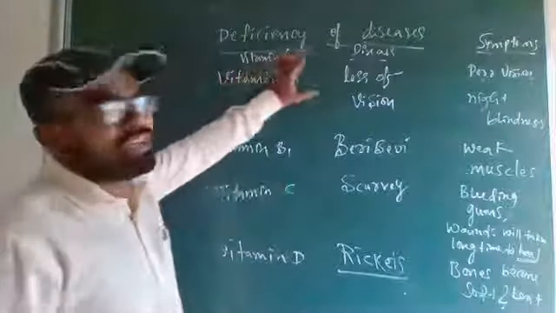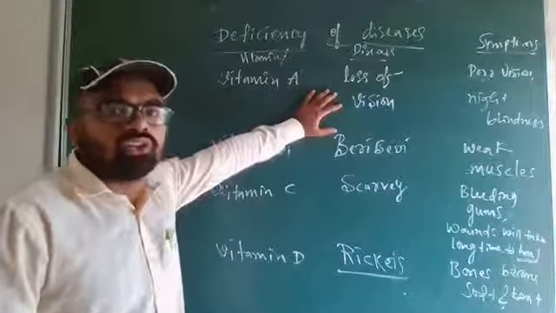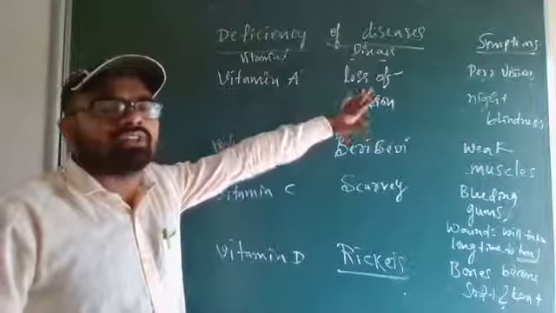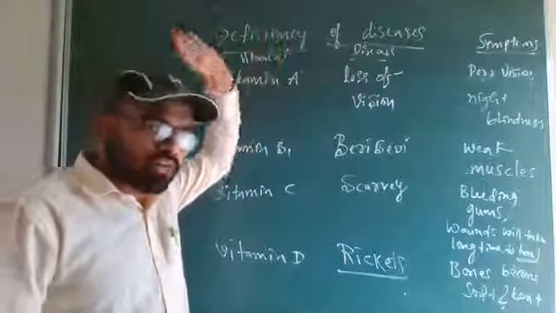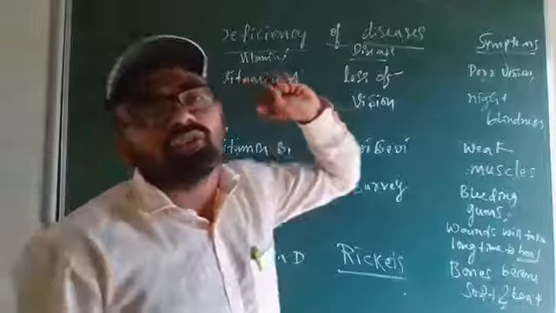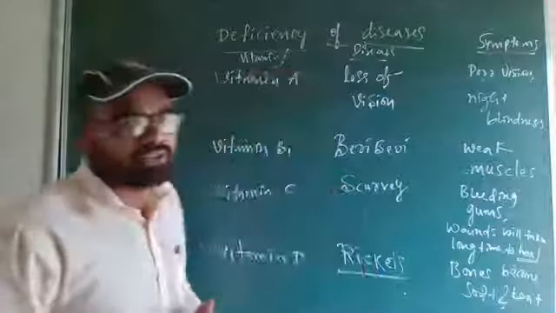So let me repeat: vitamin A, night blindness or loss of vision. Poor vision, night blindness will come. To avoid this, you have to eat vitamin A rich foods such as carrot and green vegetables.